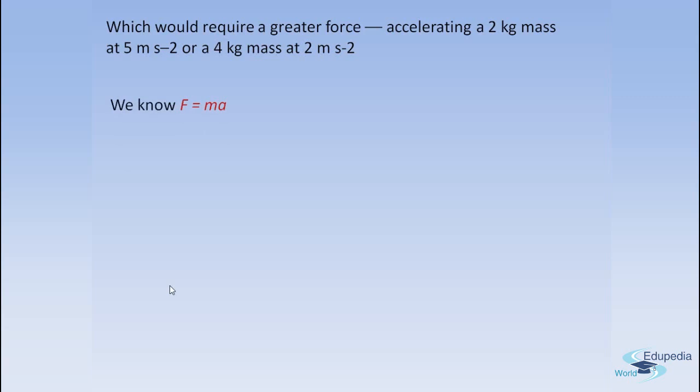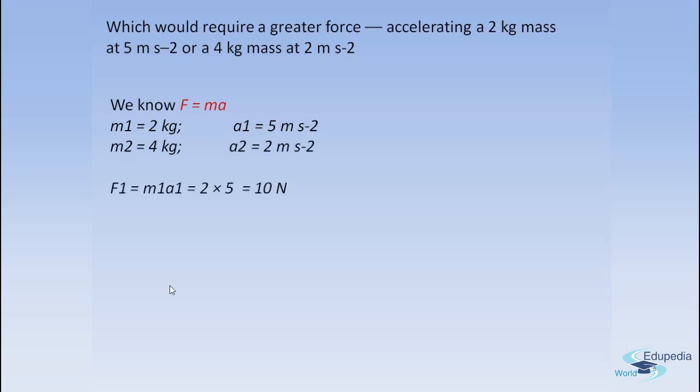Now again we know F is equal to m into a, because he's asking which would require a greater force. So first, what is the formula of force? F is equal to m into a. Now in the first case, the mass is 2 kgs and the acceleration is 5 meters per second square. In the second case, the mass is 4 kgs and acceleration is 2 meters per second square. Now we have two different cases. So we calculate the force in each of the cases.